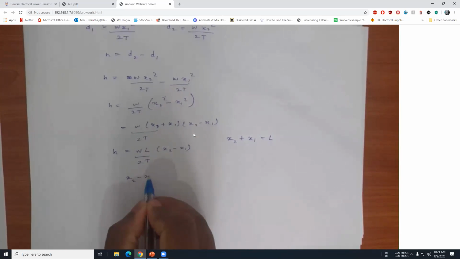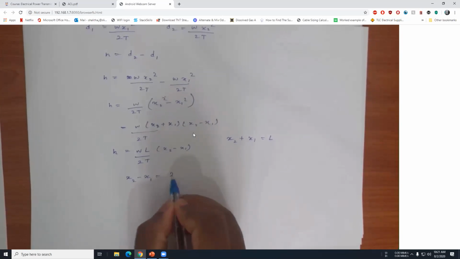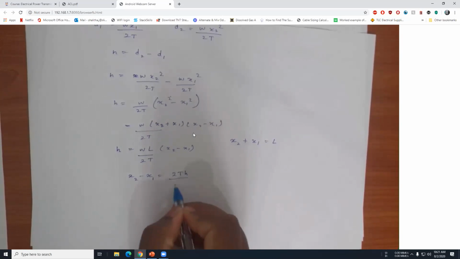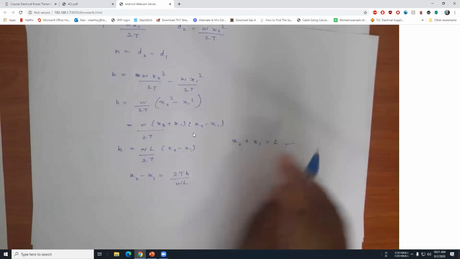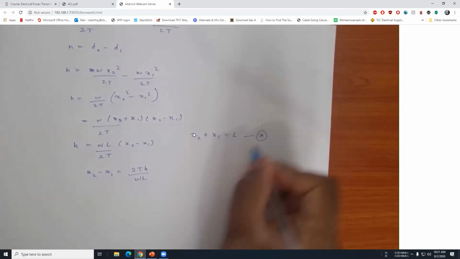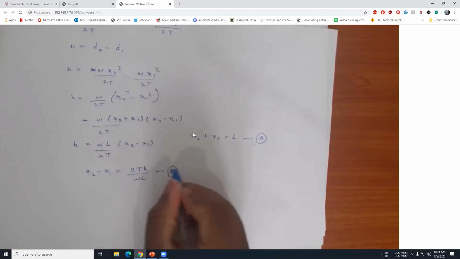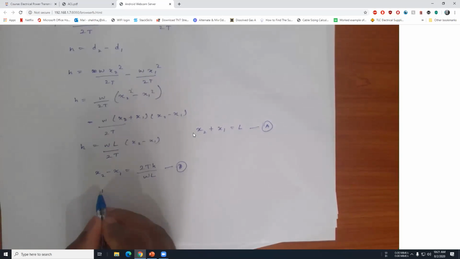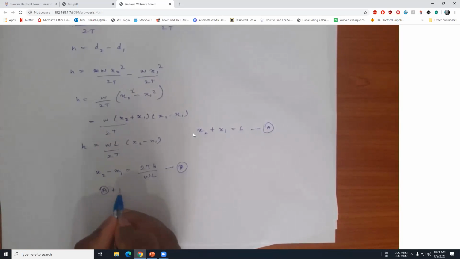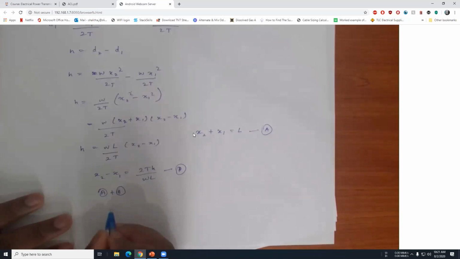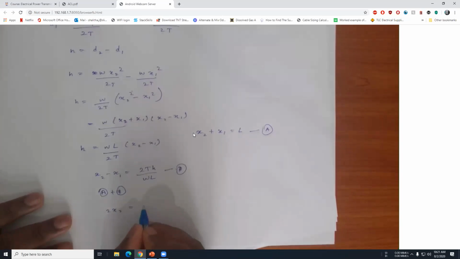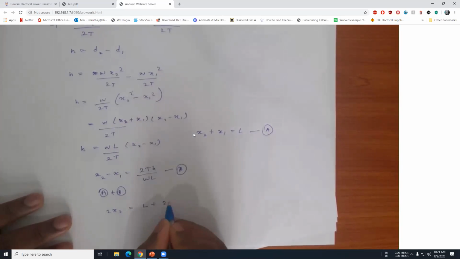So x2 minus x1 equals 2Th over WL. So this is our equation A, and this is our equation B. If you add these two equations, A plus B, you will get 2x2 equals L plus 2Th over WL.